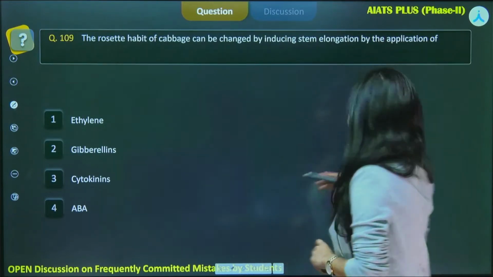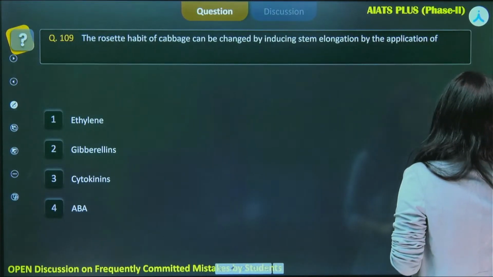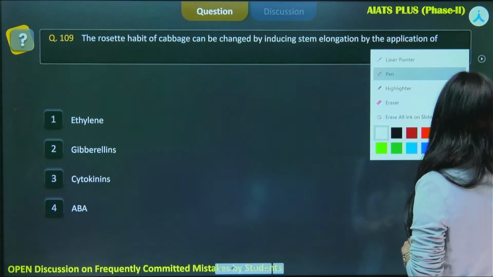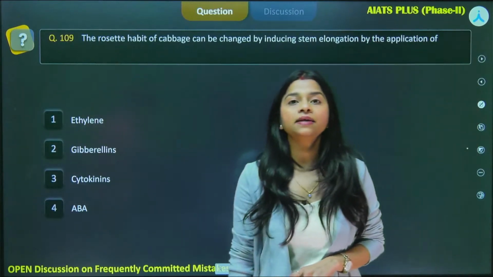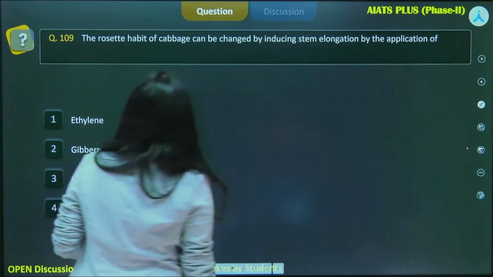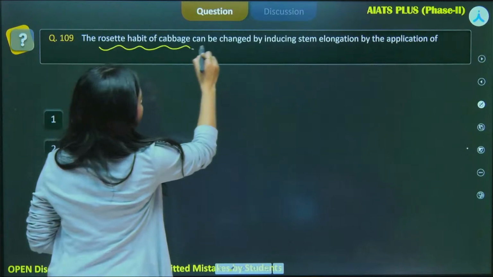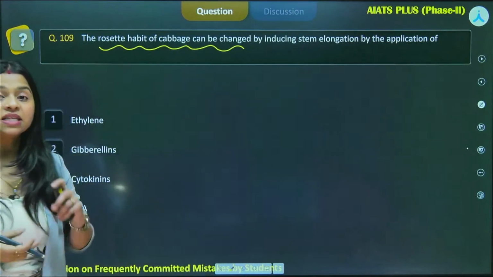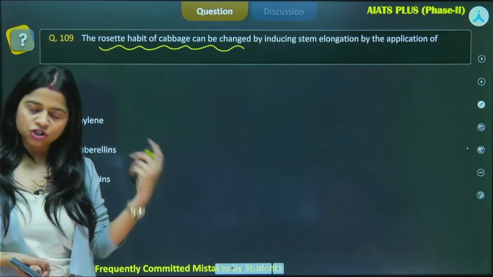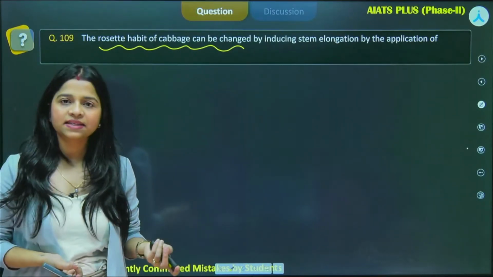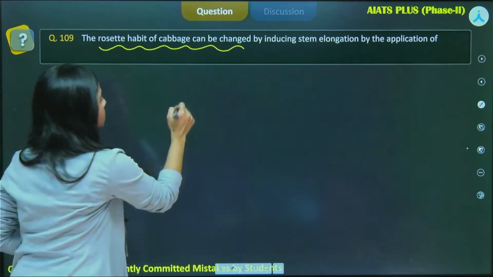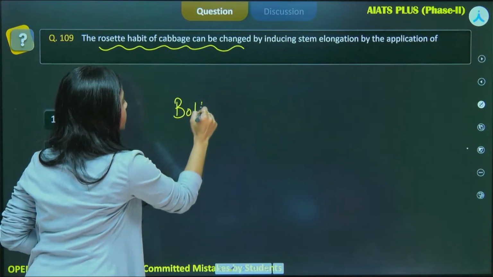That means it is, which particular process has been mentioned here, that is the process of bolting. The rosette habit of cabbage can be changed. That means the stem can be elongated. I'll just tell you what is rosette habit and how it changes, but the process they are speaking of is bolting.